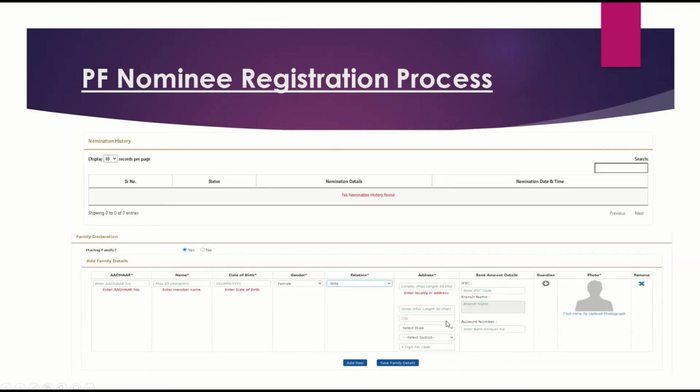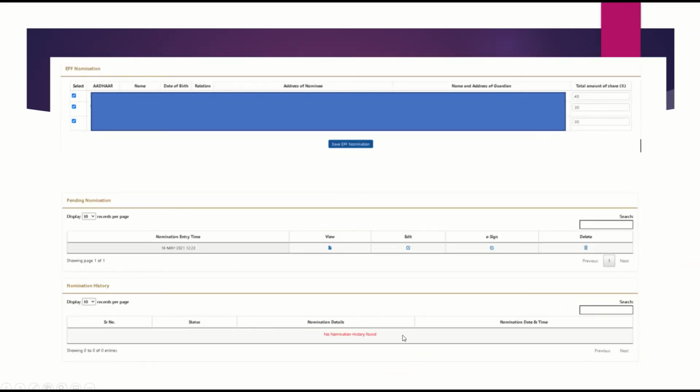This is mandatory. So you can add any rows. If you would like to add your parents' details, your wife's, your child's details, you can add all those details and keep on adding rows, and save the family details here. Once you save, you get all the family details saved as different rows here.